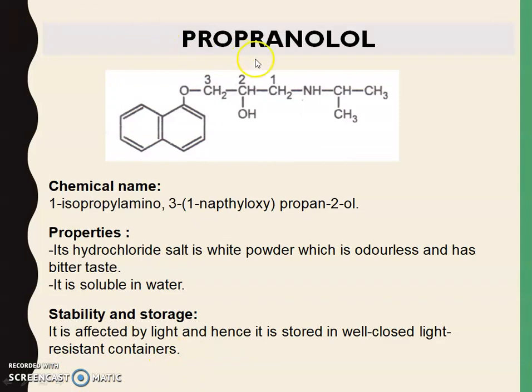Next drug is propranolol. This is the structure of propranolol. It is a beta-adrenergic blocker. Chemical name: 1-isopropylamino-3-(1-naphthyloxy)propan-2-ol.